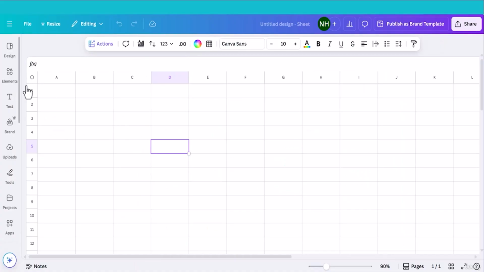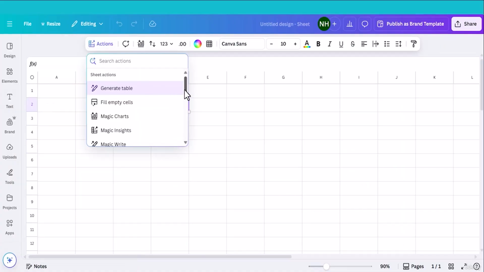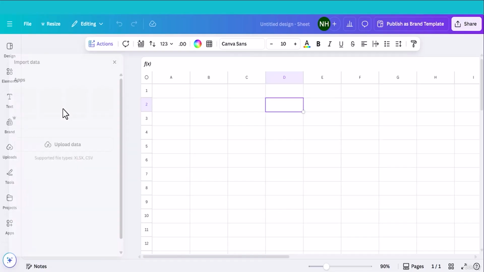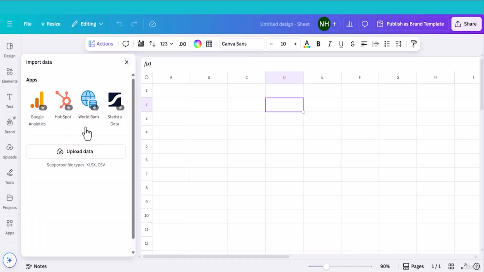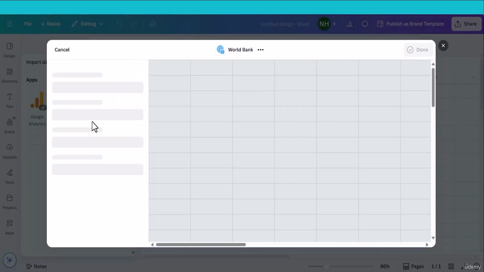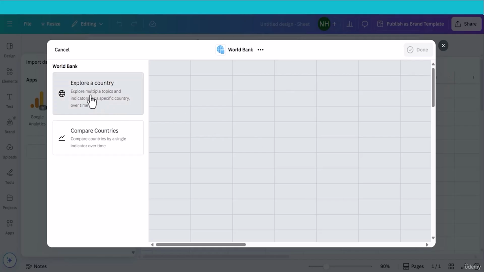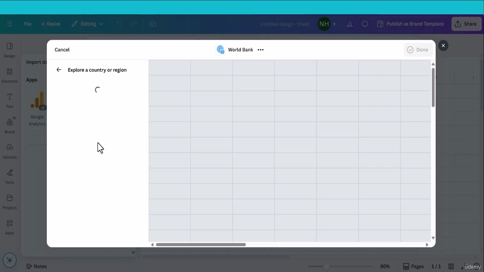Now let me import data from other sources. Click Action and Import Data. Now I will import data from World Bank. This is also a pro feature. Select this one, explore a country, explore multiple topics, indicator for a specific country over time. Let me select this one.